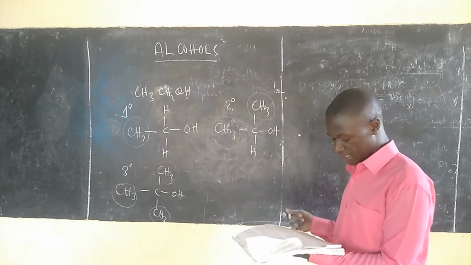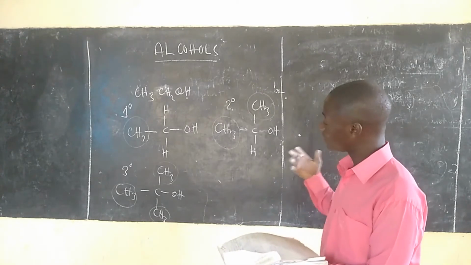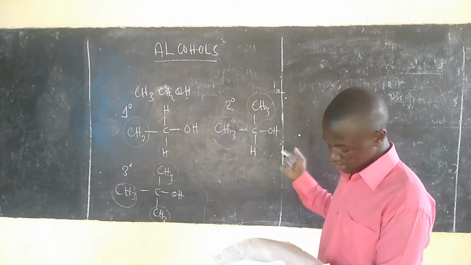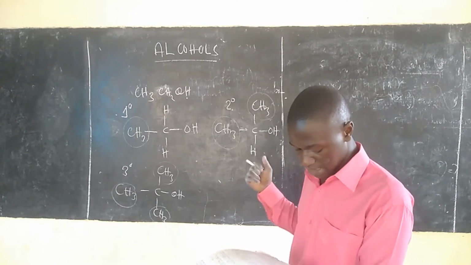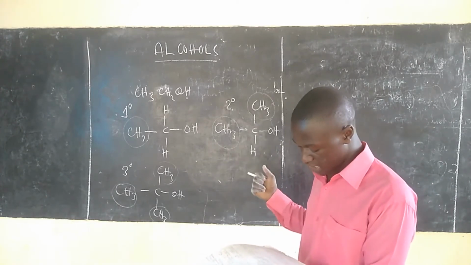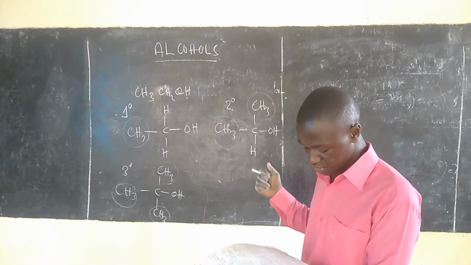So we have primary alcohols. These are alcohol compounds which have only one alkyl group attached to the carbon atom containing the hydroxyl group.